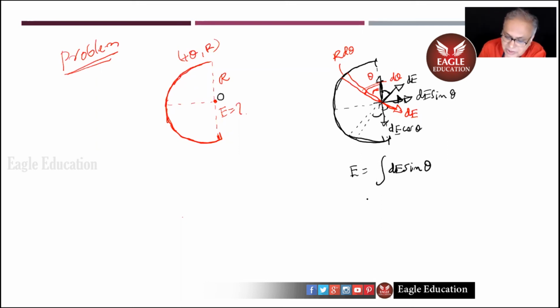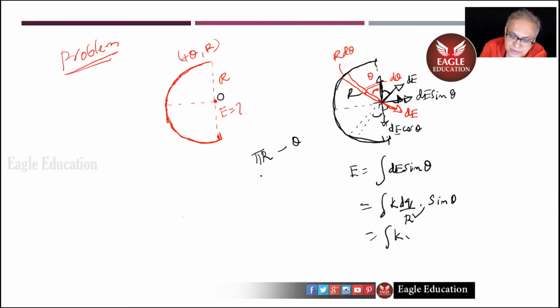But what is dE, children? dE equals K dq by R square, sin theta. And what is dq, children? For a full ring of length pi r, I've got a charge Q. For r d theta, how much? Tell me.